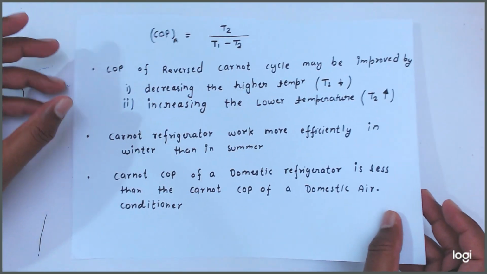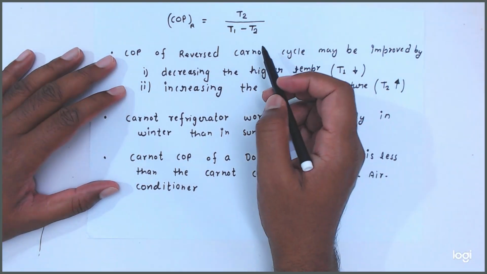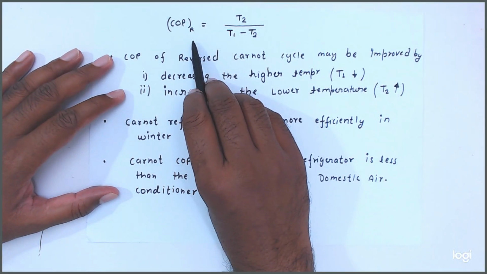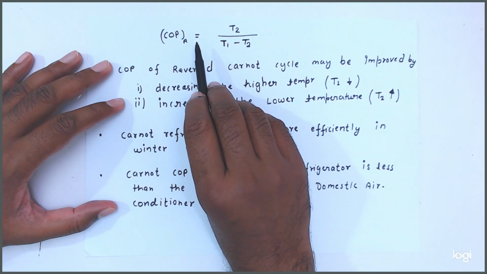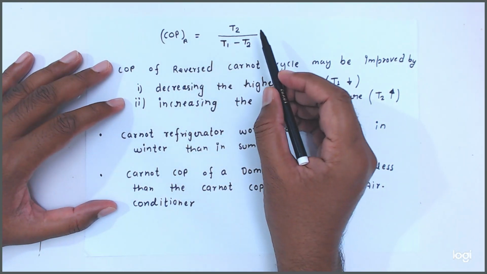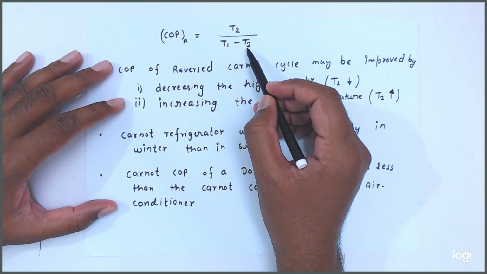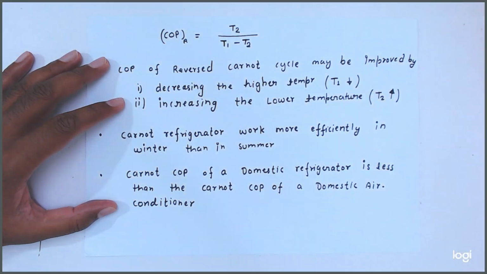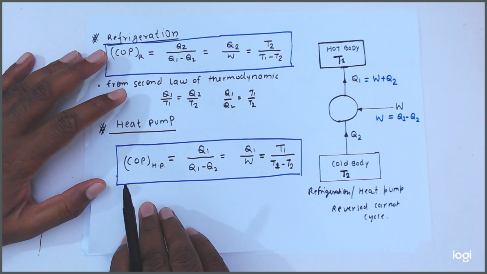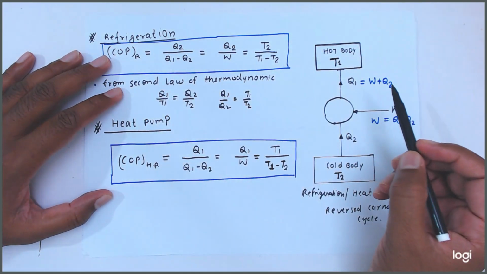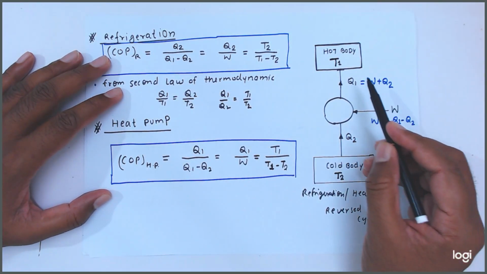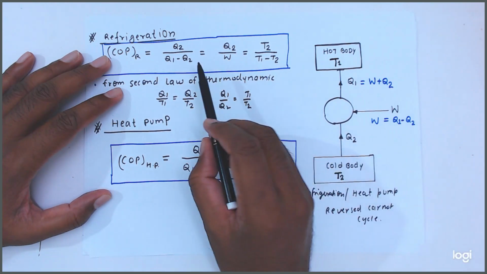We know that friends, COP of refrigeration is equal to T2 upon T1 minus T2.